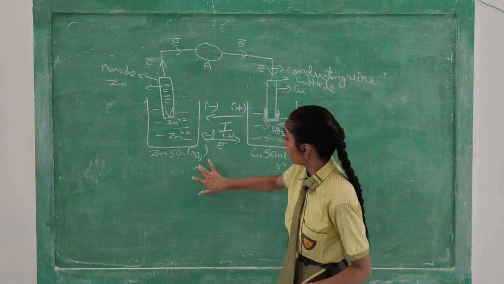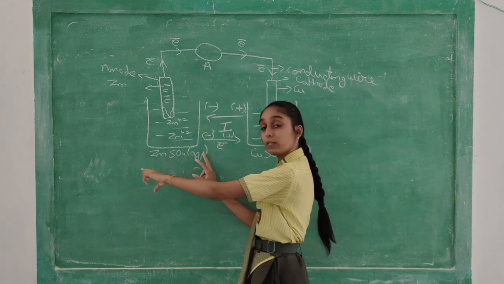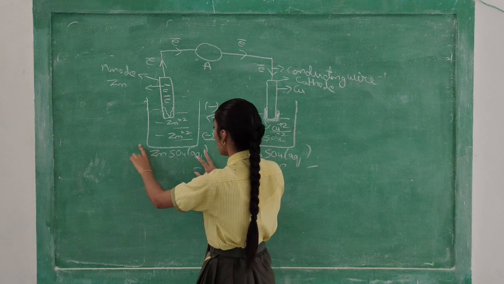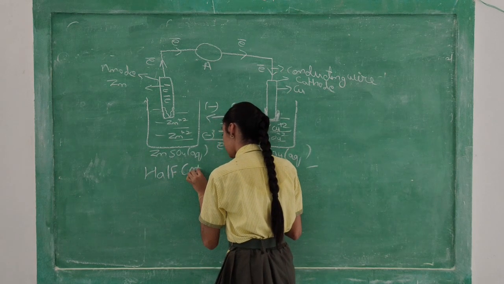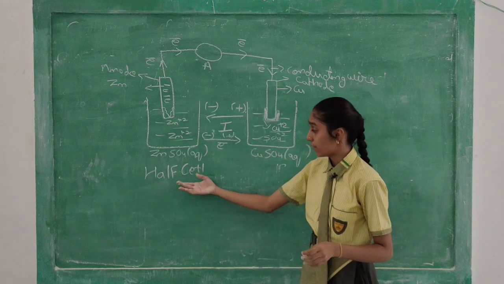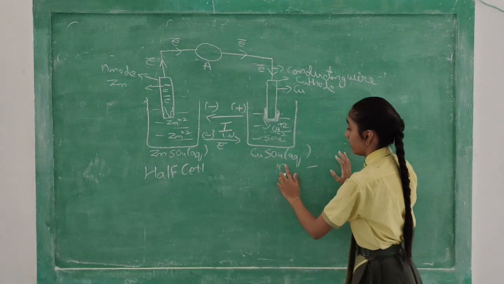Now this cell, particularly this one cell, if we focus on this cell, what will happen? This cell is known as half cell, and this one is also known as half cell.